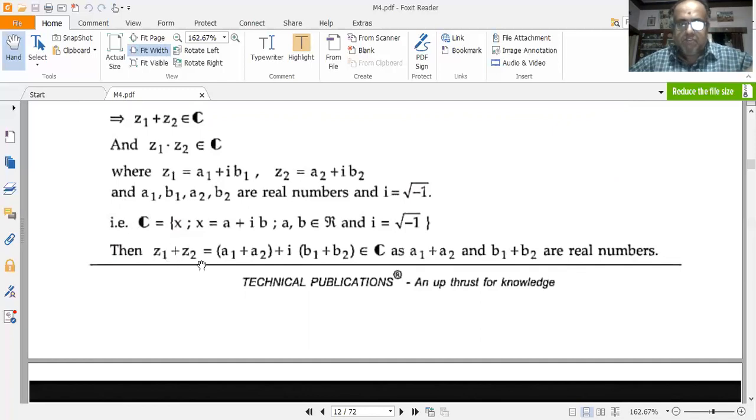So Z1 plus Z2 is equal to (A1 plus A2) plus i times (B1 plus B2), also belonging to C, as A1 plus A2 and B1 plus B2 individually are real numbers. When I write A plus i into B, then it's a complex number. Remember this definition, very important.